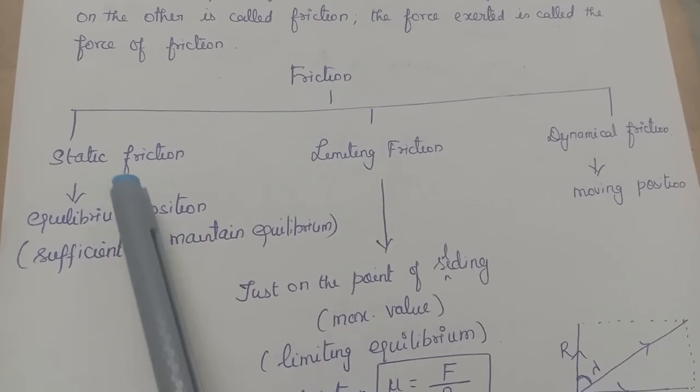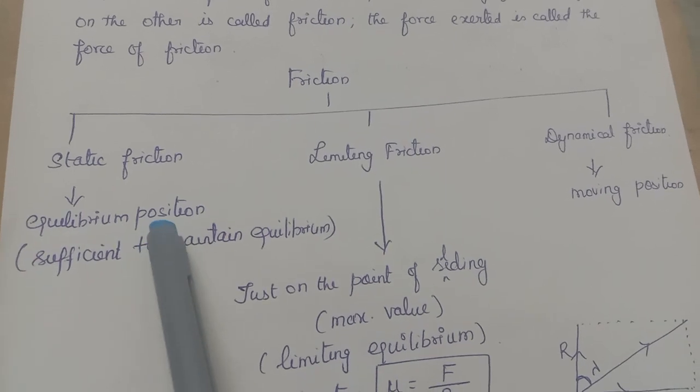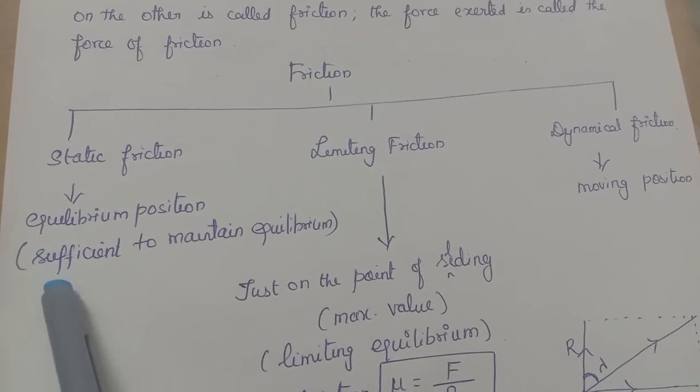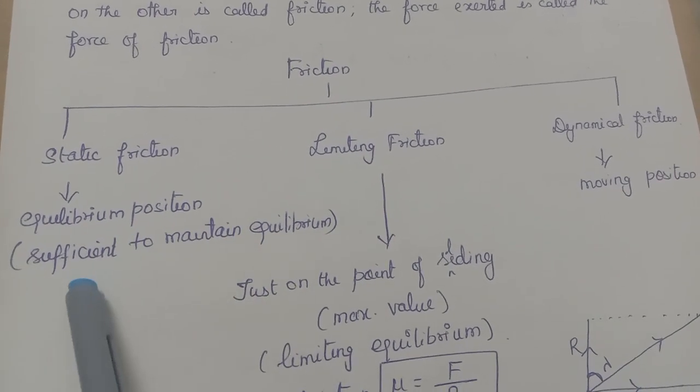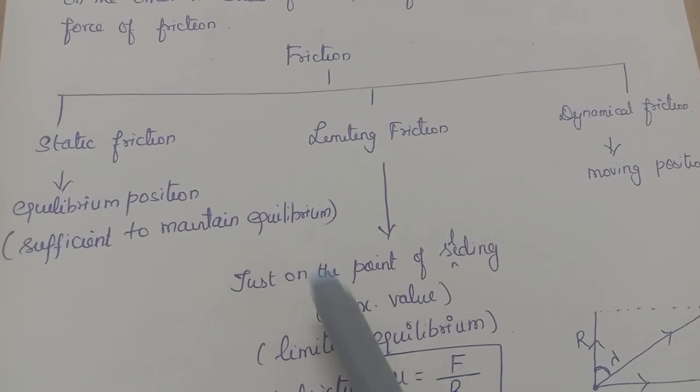Static friction means when both the bodies are at rest, that is, in equilibrium position. So the friction exerted between them is called static friction. Here in this case the friction is just enough to maintain the equilibrium. So it is very less and it is enough to maintain the equilibrium.